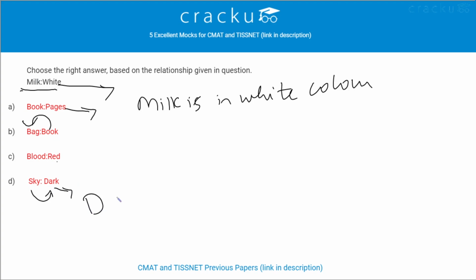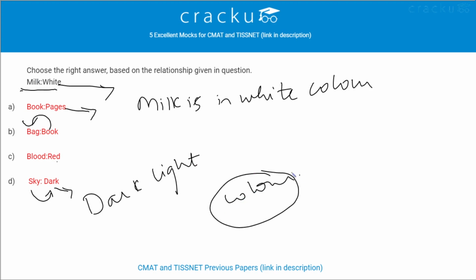Dark and light are used to define the color, like dark blue, light blue. But blood is red in color. This is similar to milk is white in color. Therefore the answer is option C.